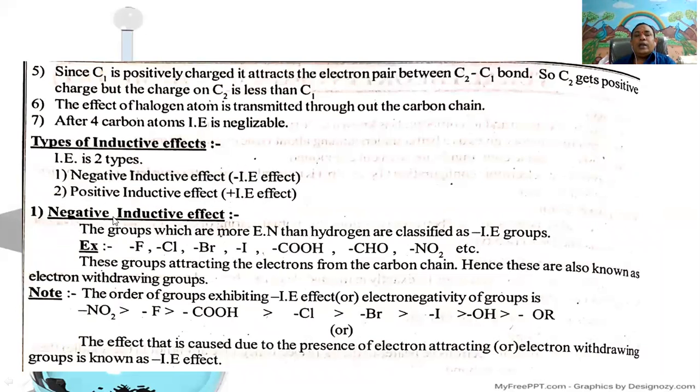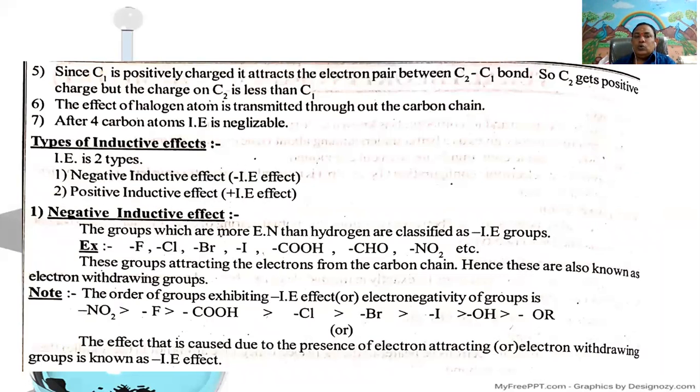First one, negative inductive effect. Negative inductive effect means the groups which are more electronegative than hydrogen are classified as minus inductive effect groups.